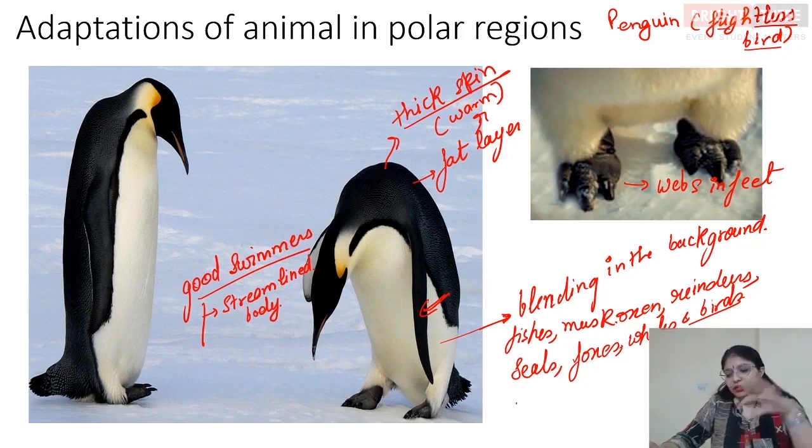The difference between all these animals and birds is that, for example, a fish is able to remain under the water, and they can survive even in the cold environment. But birds need to stay warm, right? So, like I told you, these penguins have thick skin, they have fat layers. So this makes this bird very heavy. And this is one of the reasons why it's flightless, right? Whereas other birds are not flightless. So they need to stay warm. And what they do to stay warm is that they migrate, right? So what